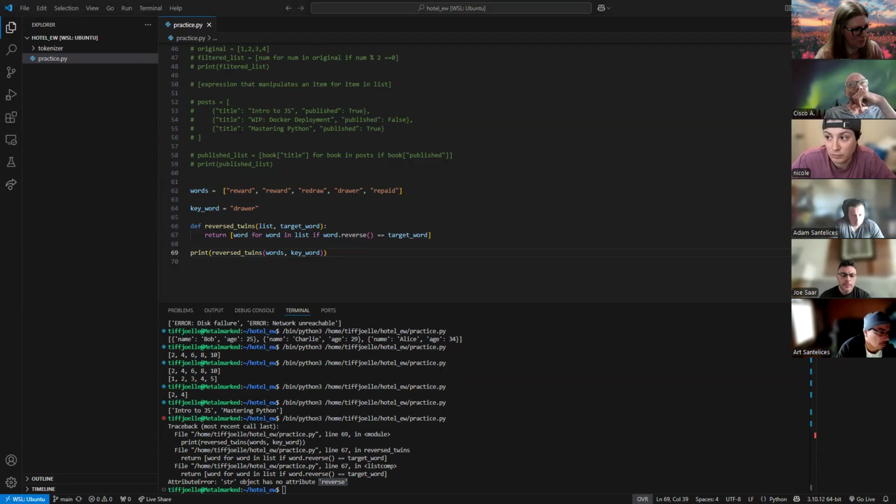So if you want to use that function, you have to cast the word with the list in front of it. So you have to do list, parentheses, the word, dot reverse. Okay, we could do that, but we're starting to get a little verbose here. I want to keep it simple.